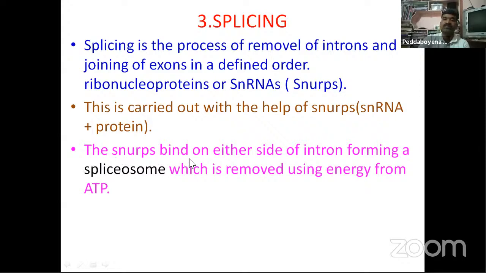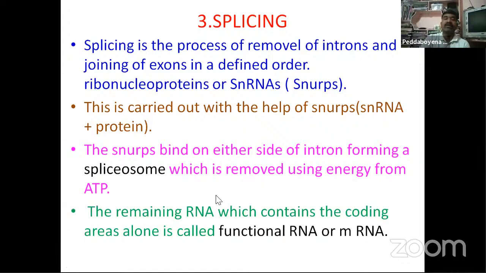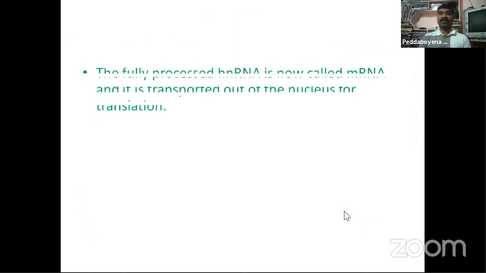Spliceosome. This is very important. SNRPs bind on either side of introns, forming a spliceosome, which is removed using energy from ATP. The remaining RNA, which contains the coding areas alone, is called functional RNA or mRNA. So the fully processed hnRNA is now called mRNA, and it is transported out of the nucleus.